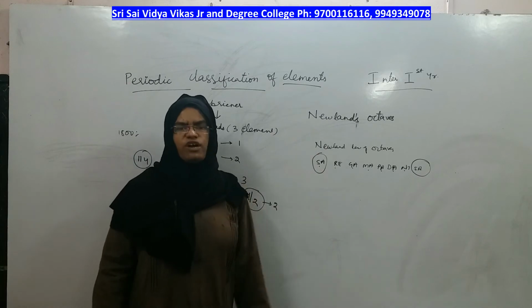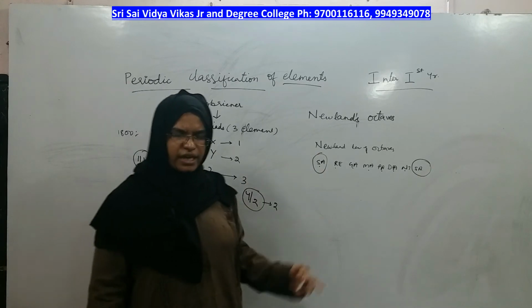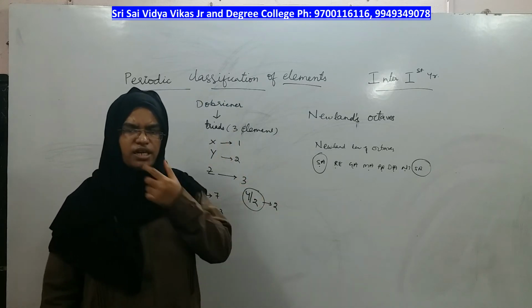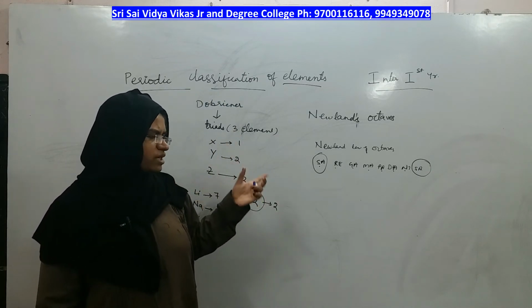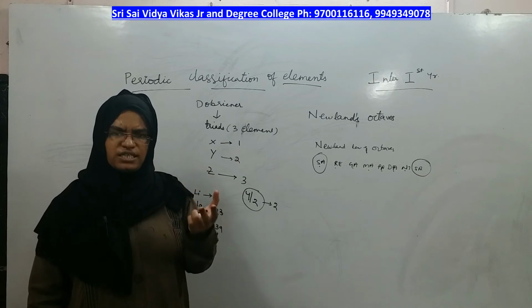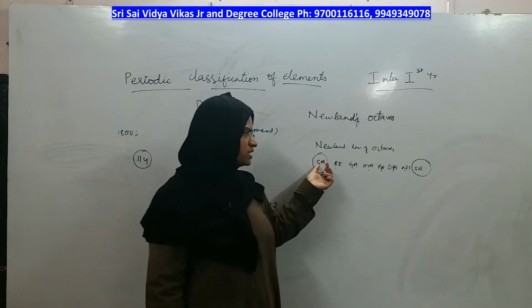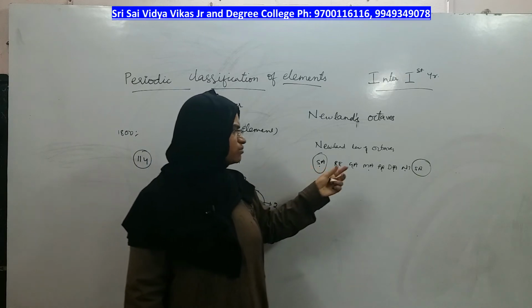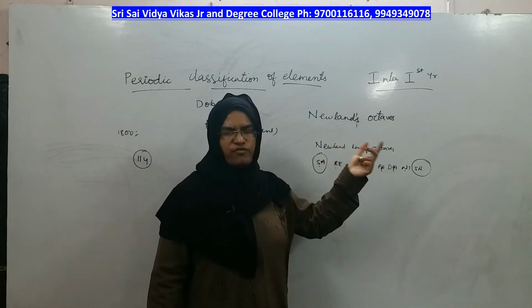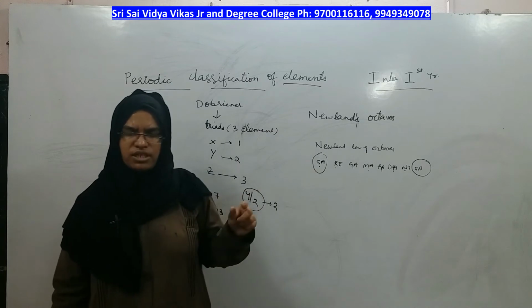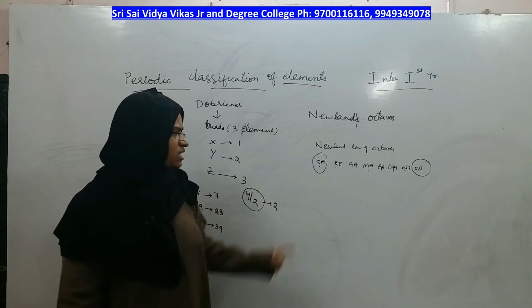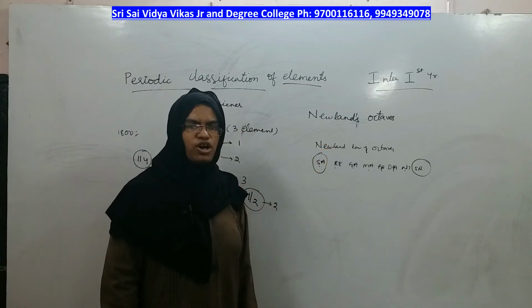But Newlands' law of octaves seems to be correct, but it can no longer work after calcium, right? Calcium has an atomic number of 20. After calcium, the repetition of the first element and 8th element cannot be seen, right? So only till calcium can you observe Newlands' law of octaves to be correct. After calcium it can no longer be applied to the remaining elements, right? That is the limitation of Newlands' law of octaves.